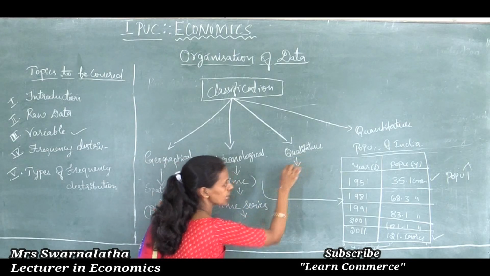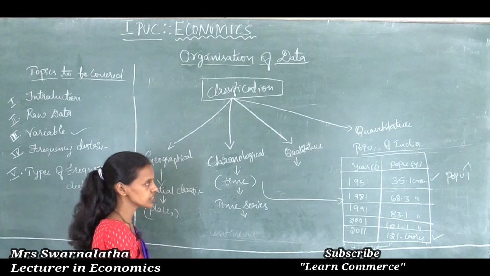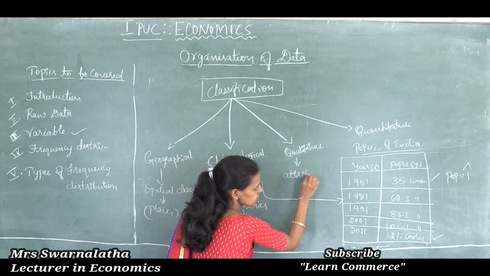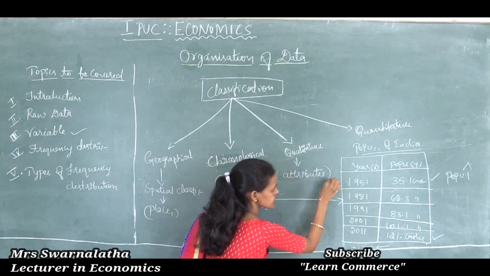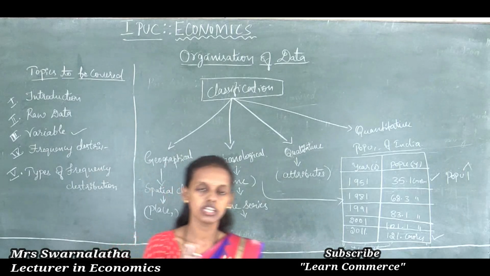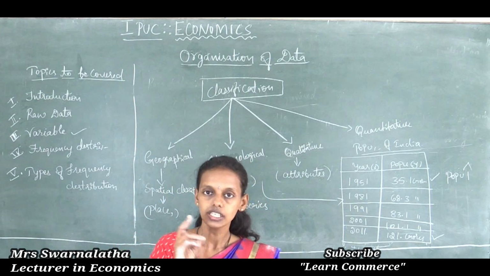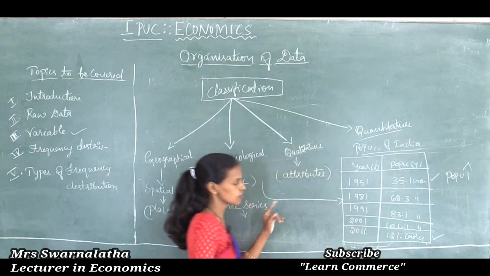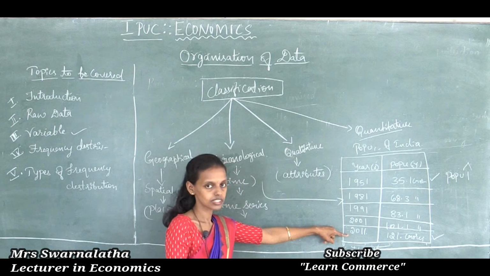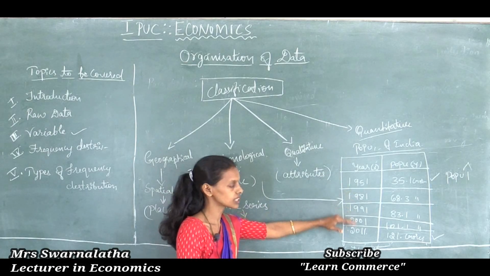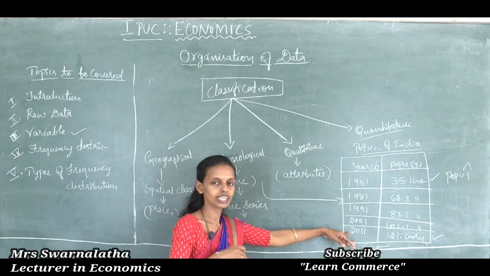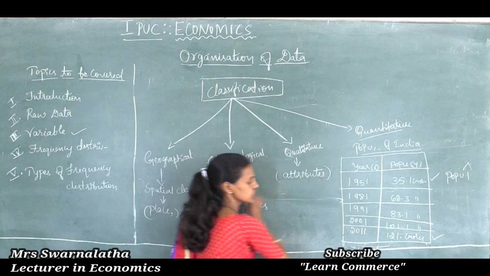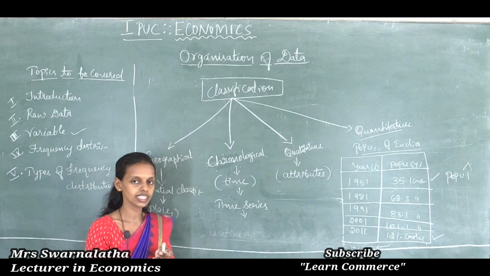Next is qualitative classification of data. Classification of data on the basis of quality or attributes is said to be qualitative classification of data. For example, all the data are not easy to classify quantitatively, through the year. Education of a person we cannot classify in a year. So, for example, suppose in your area, how many people are educated, uneducated.